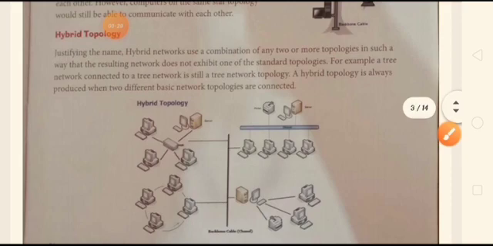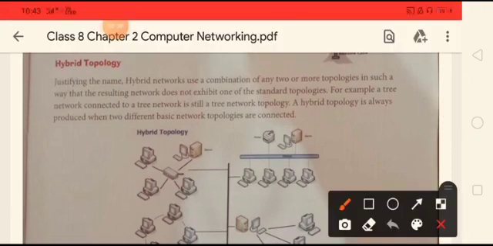Now next one is hybrid topology. Justifying the name, hybrid networks use a combination of any two or more topologies in such a way that the resulting network does not exhibit one of the standard topologies. For example, a tree network connected to a tree network is still a tree network topology. A hybrid topology is always produced when two different basic network topologies are connected.